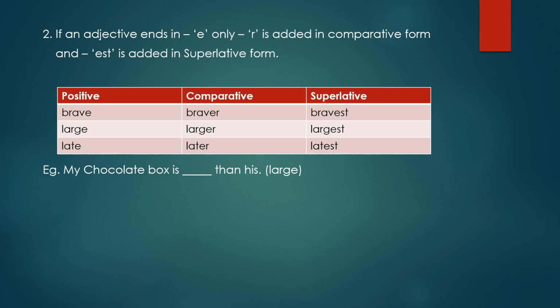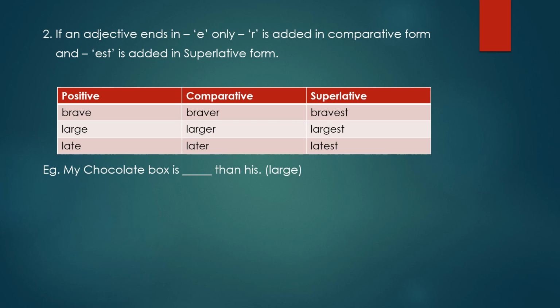Another example you can see: large, larger, largest. Late, later, latest. So in this way you can form it, like noble, nobler, noblest. Rude, ruder, rudest. Safe, safer, safest. Wide, wider, widest. All these words have E at the end. And when we make it comparative, we add R. And when we make it superlative, we add ST to it.